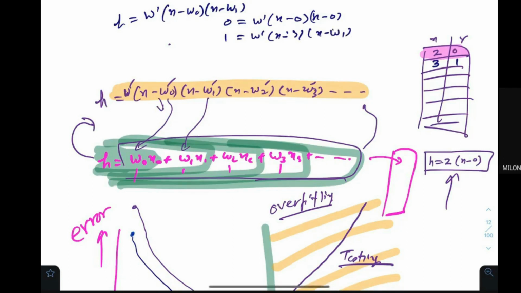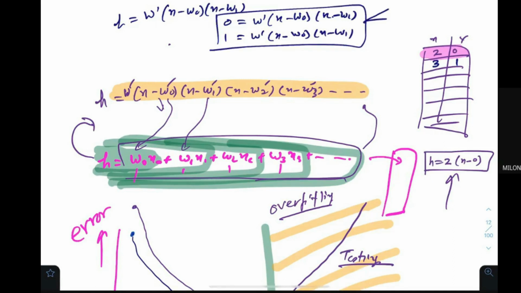So I'm writing the w0 and w1 terms. You have to solve it and find out what the suitable values for these are.